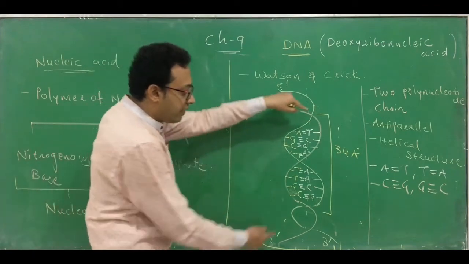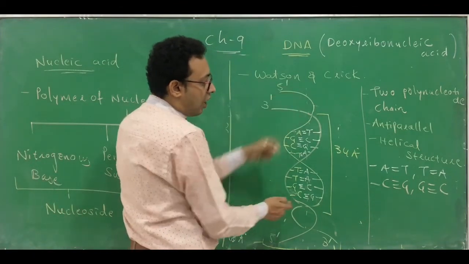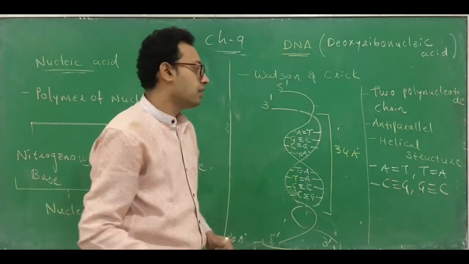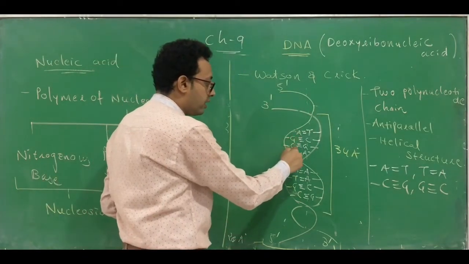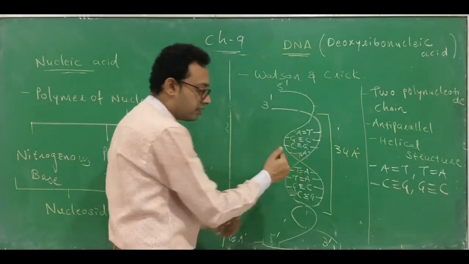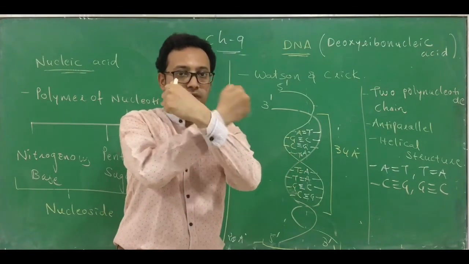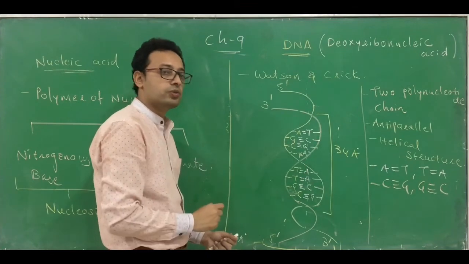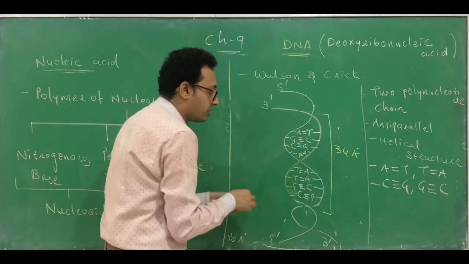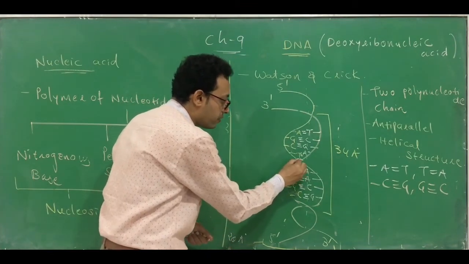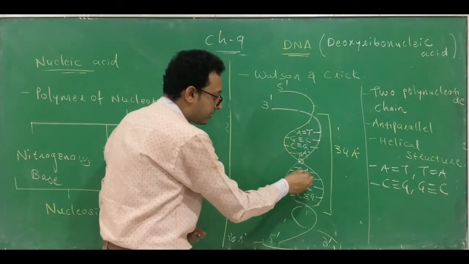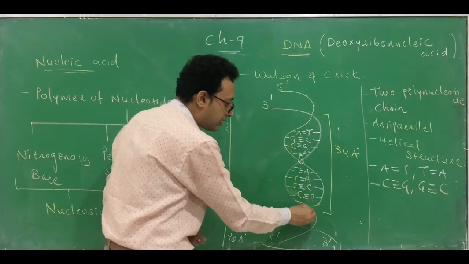In one helix, how many nitrogenous bases are present? There are a total of 10. 1, 2, 3, 4, the fifth is over here. It is twisted, so due to the twisting we are not able to see it and cannot show you. This is the position where you can find the fifth one. 1, 2, 3, 4, 5, 6, 7, 8, 9, 10.